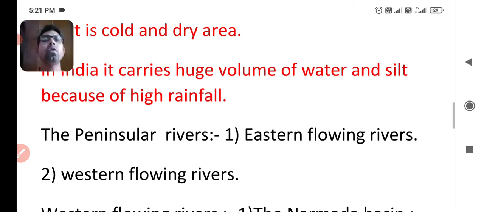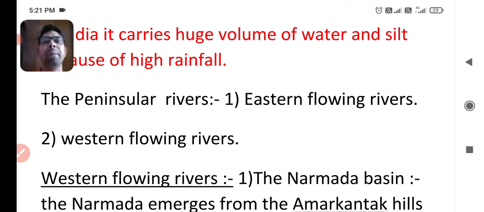And then we are going to read about the Peninsular Rivers. You learned in the previous video that the Indian river system can be divided into two parts, the Himalayan rivers and the Peninsular rivers. The Peninsular rivers can be divided into two parts. First is eastern flowing rivers and the next western flowing rivers.